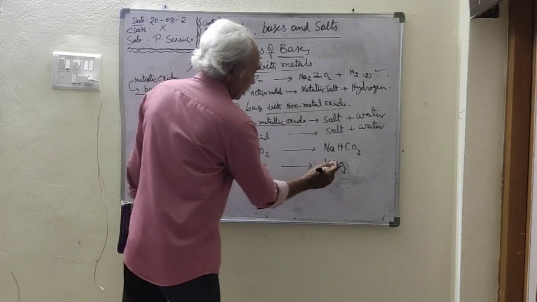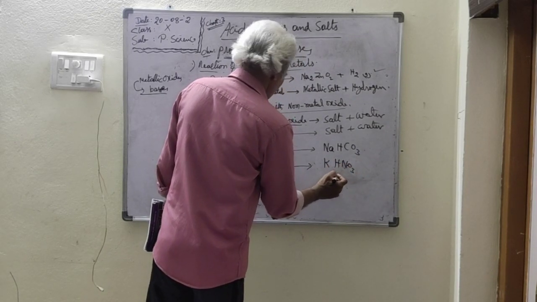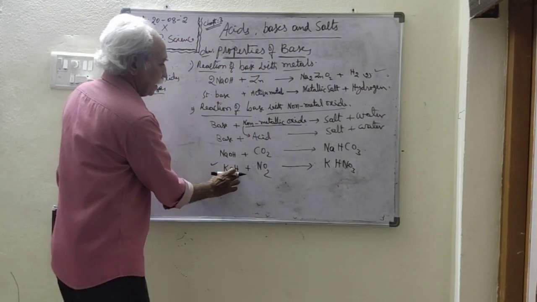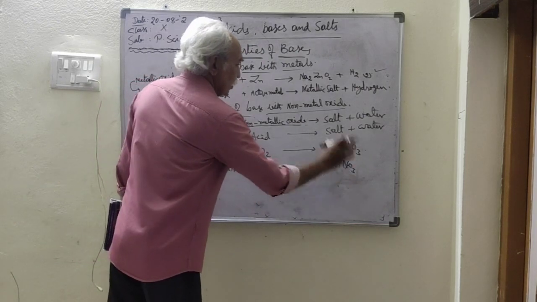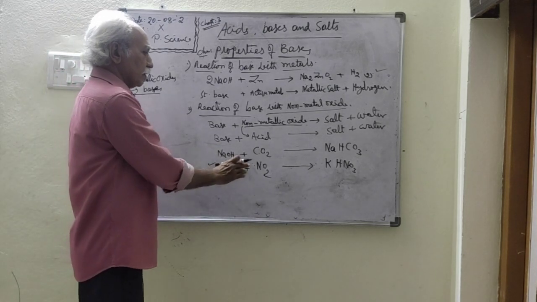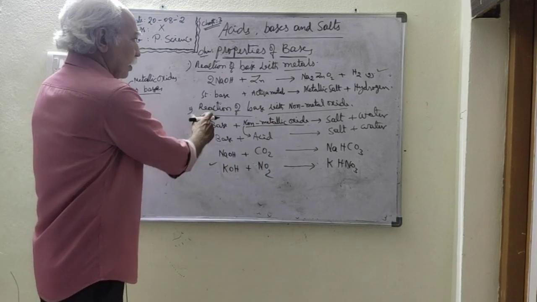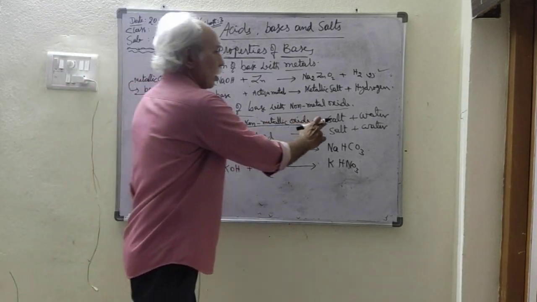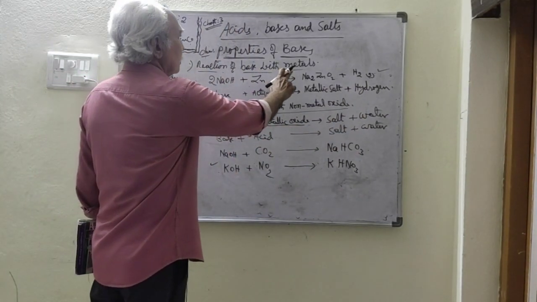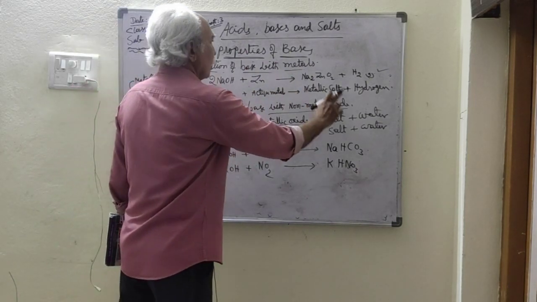So the base is reacting with a non-metal oxide, producing salt. Like that, a base reacts with non-metal oxides like sulfur dioxide or chlorine oxide, and they produce salt plus water. So the first was the reaction of base with metals, and the second, reaction of base with non-metal oxides.